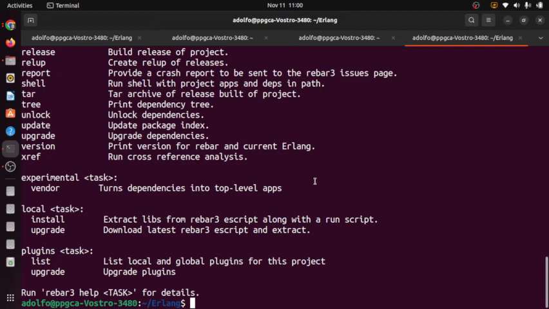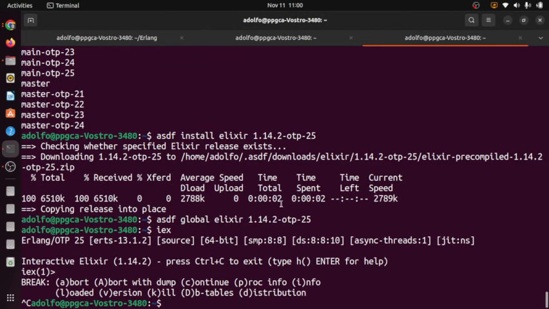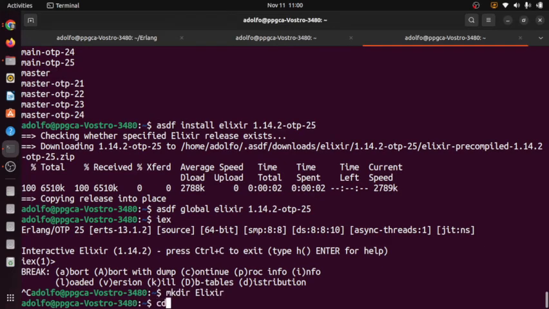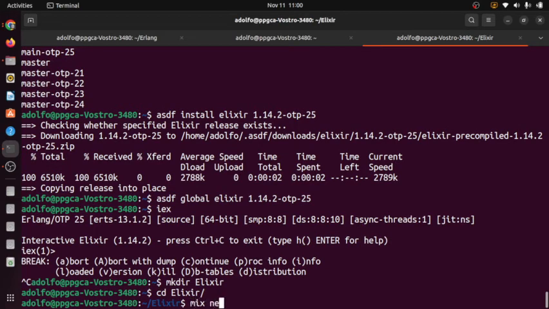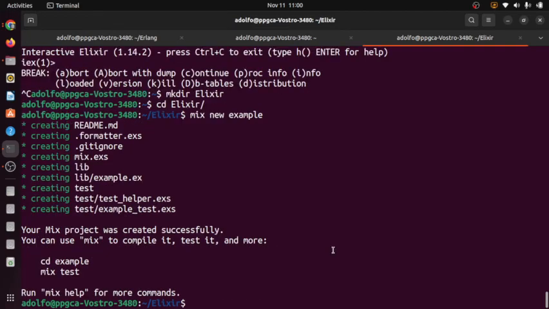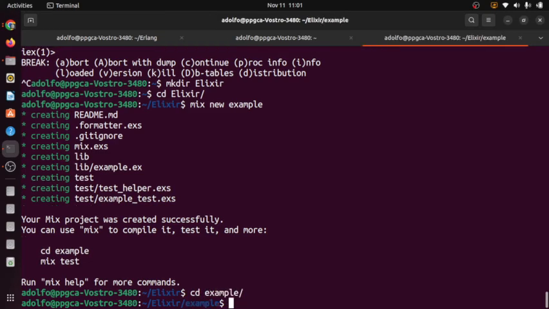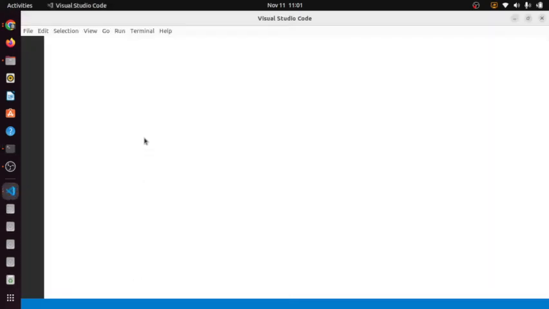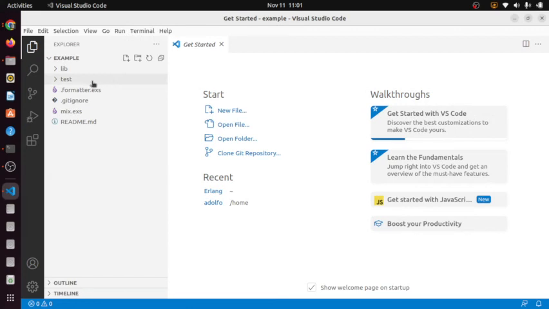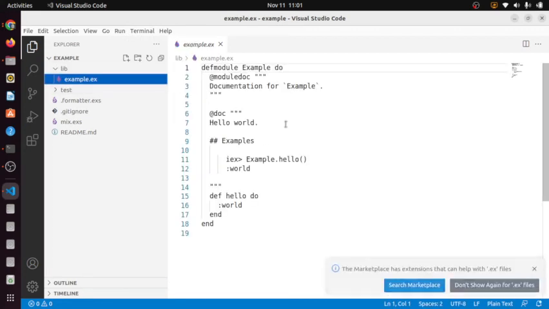Okay, now that I have Erlang installed, Elixir installed, as I said, let me create an Elixir folder. And the best thing about Elixir is that it already comes with Mix, which does almost the same thing as rebar. And then if I open Visual Studio Code on that folder, it creates some files.